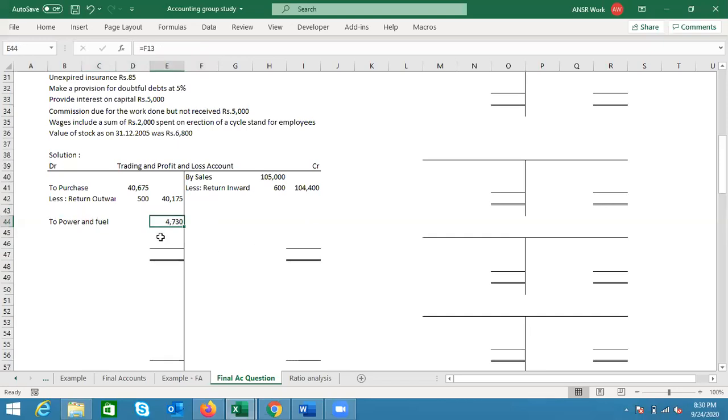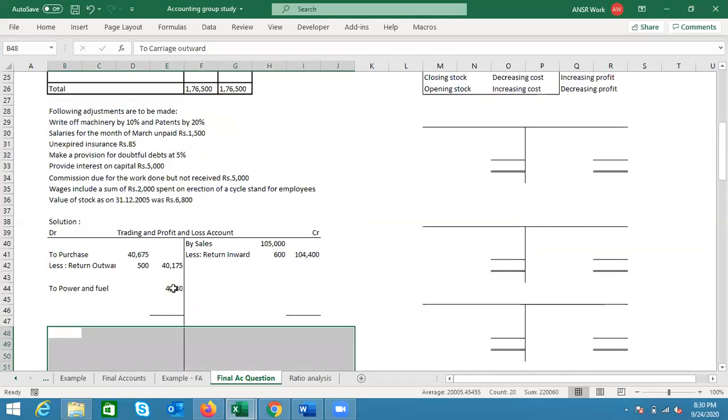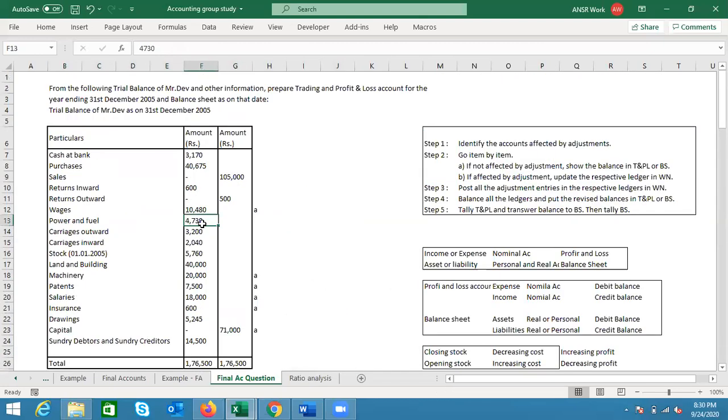Okay, 4730, if you can see, I've already put it in the trading account. So this is the trading account, and this is the profit and loss account, the other side. I've already put 4730 here.